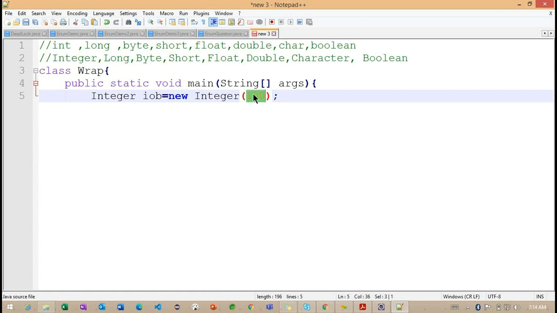This 100 we are passing as a parameter, and just now we identified that the Integer wrapper class has two constructors. Which one is going to be taken, either the int constructor or the string constructor?